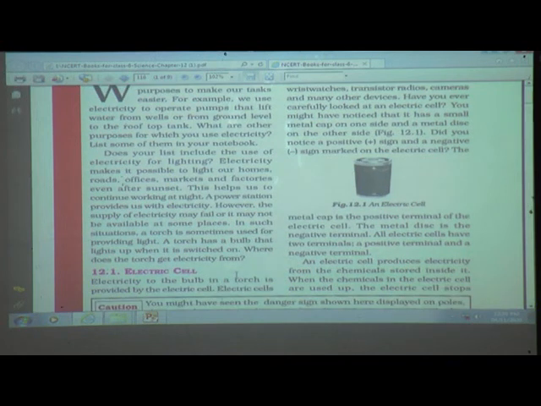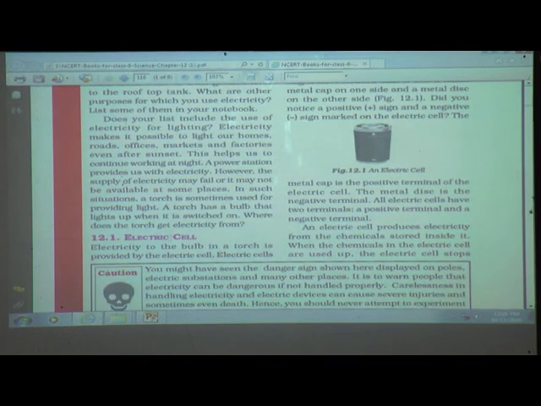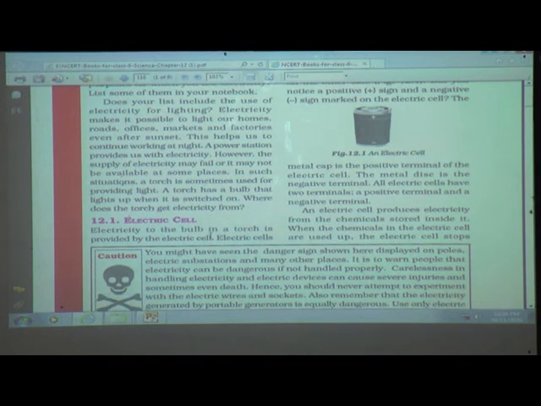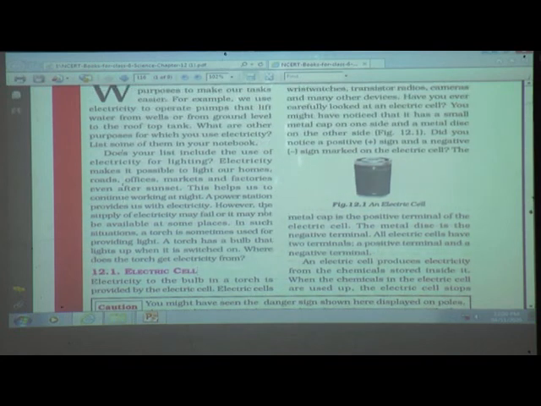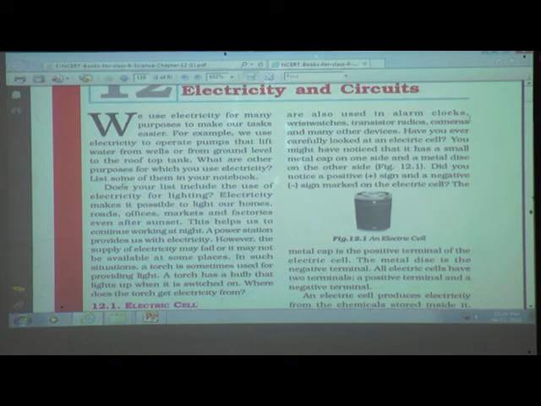For the answer to this question, we'll see in detail what an electric cell is. In that, we will get to know where the torch gets electricity from. So see here, students, electric cell. Electricity to the bulb in a torch is provided by the electric cell. Electric cells are also used in alarm clocks.